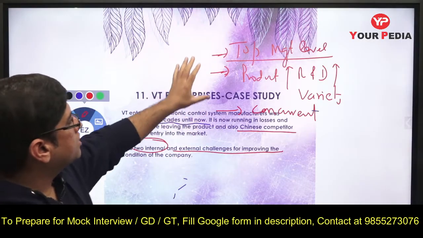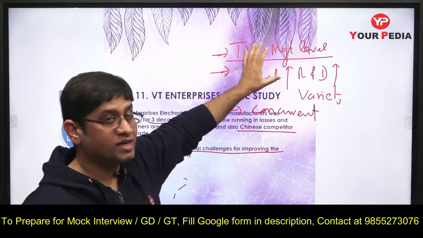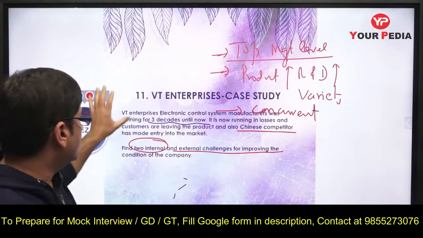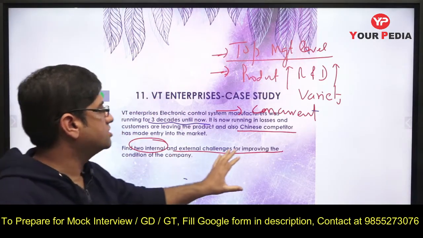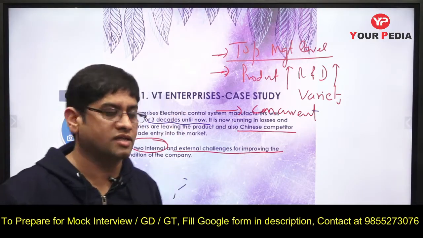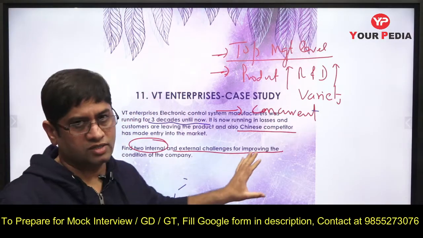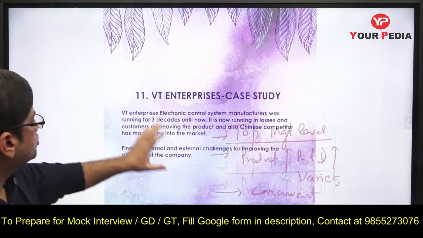So concurrent engineering, we make good product, high quality, low cost, top management level may be replaced, and these things we have to do. External challenges is we have to do comparative analysis, what others are producing, we have to do better than that. We do survey of the customers, what they want, that thing we have to do, and we have to make a good product. The moment we do these kind of things, I am sure things will start improving.